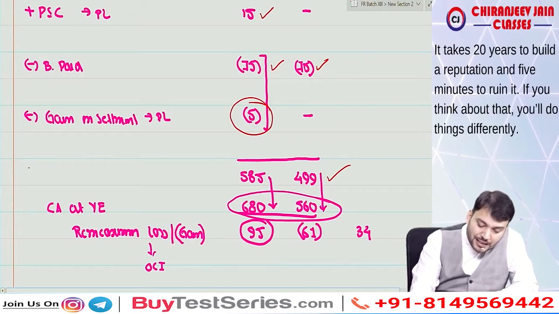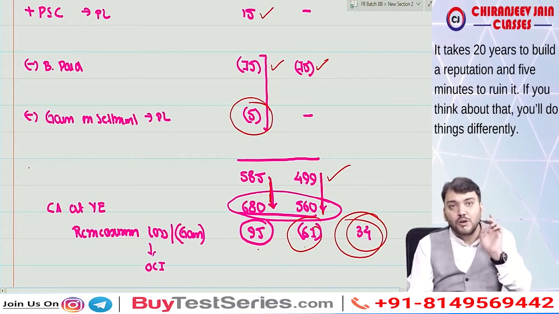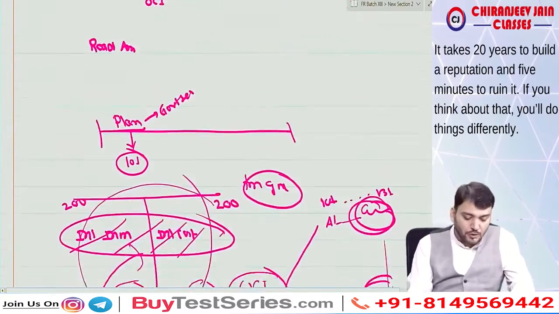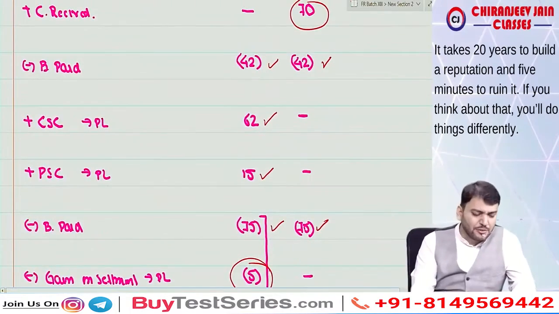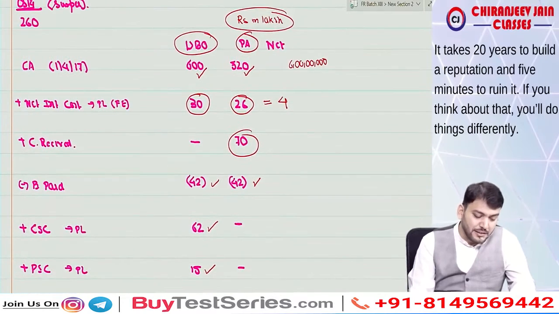So you can see the liability increases, so this is a loss, and the asset also increases, so this is a gain. So there is a net loss of 34. Net loss of 34, which will be transferred to OCI. This is remeasurement loss, which will be transferred to OCI. Understood? You can prepare the extract.